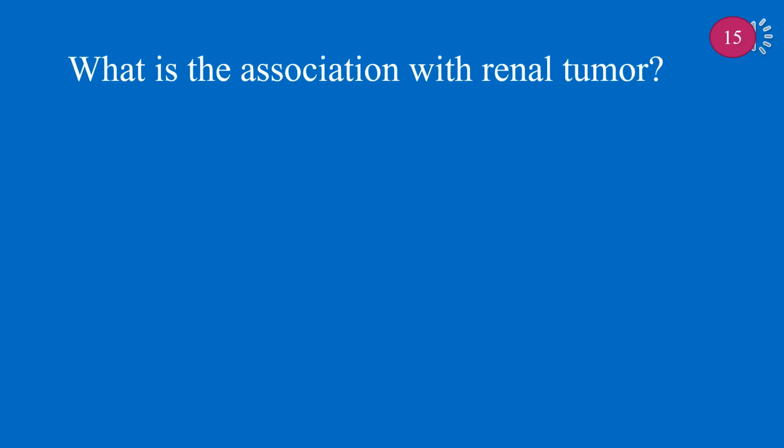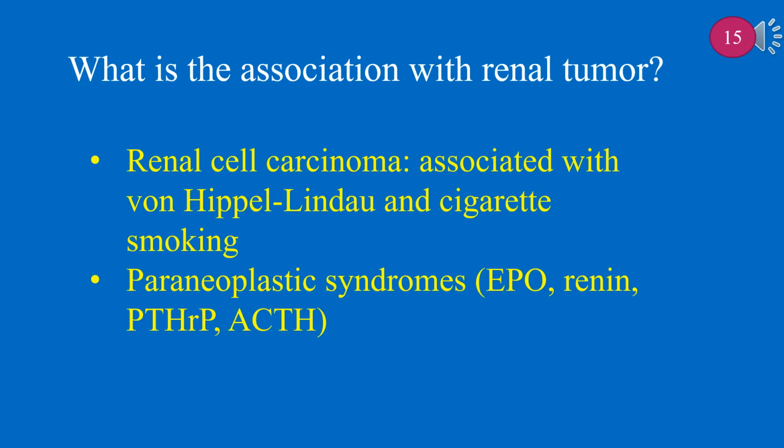What is the association with renal tumor? Renal tumor is associated with renal cell carcinoma, associated with von Hippel-Lindau and cigarette smoking. Paraneoplastic syndromes: EPO, renin, PTHrP, ACTH.